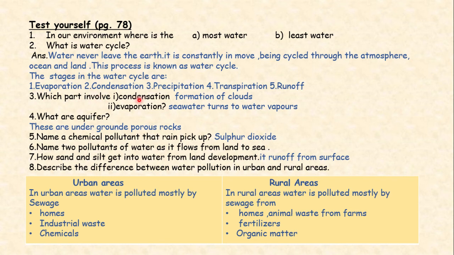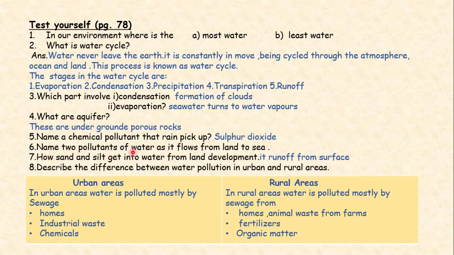Question number 3. Which part involves condensation and evaporation during water cycle? During the water cycle, we have seen the condensation when the clouds are formed, and evaporation. This process takes place when the sea water turns to water vapors. What are aquifers? These are the underground porous rocks. Name a chemical pollutant that rain picks up from the atmosphere. That may be sulfur dioxide, nitrogen dioxide.